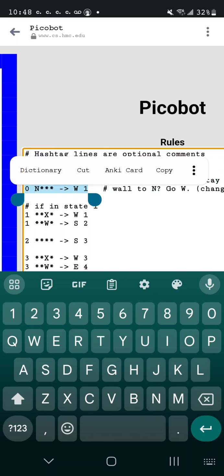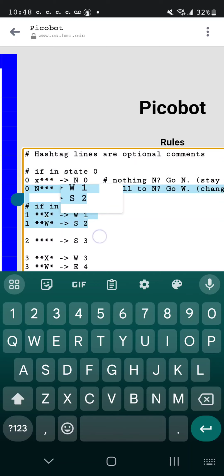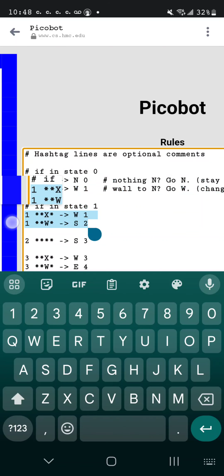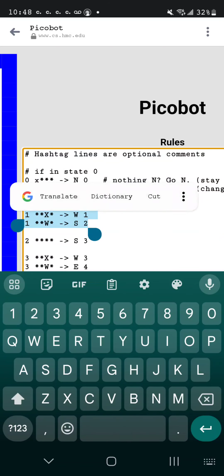Now it remembers that new number 1, and it looks over here and sees two possibilities. First, there's the possibility that there is nothing to the west, and if that's the case, it will move west and keep the state 1.